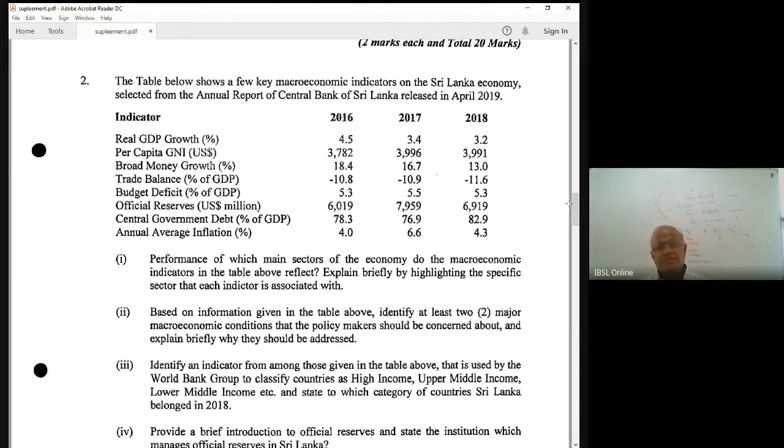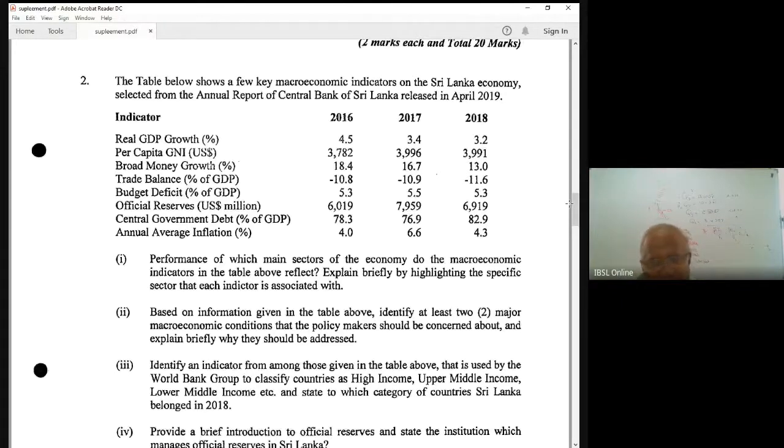Budget deficit, trade balance, official reserves coming under the monetary sector. Sorry, coming under the external sector. I'll tell it again. Real GDP, real sector. Per capita GNI, real sector. Sometimes you include the annual average inflation also in the real sector. It is also included in the monetary sector.